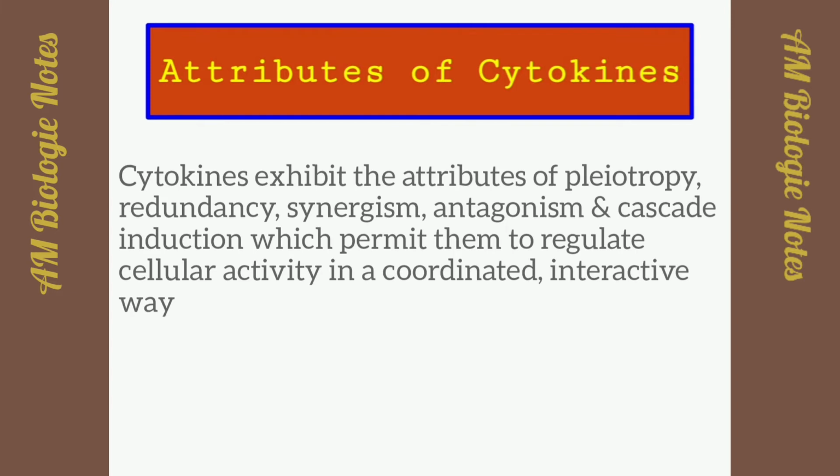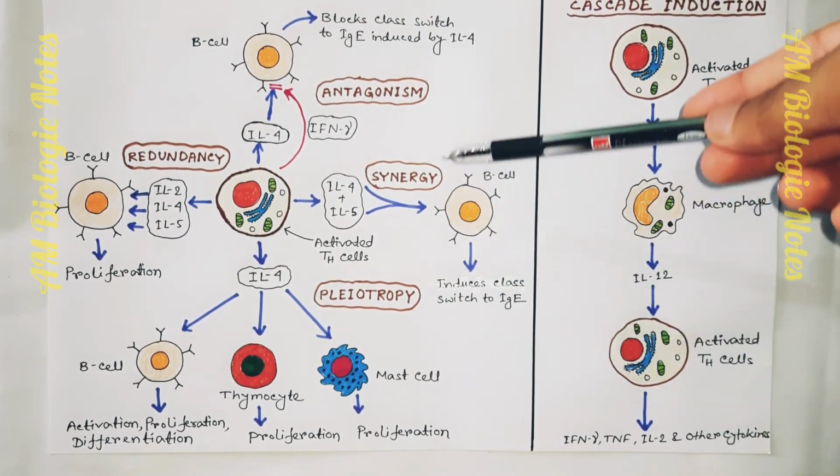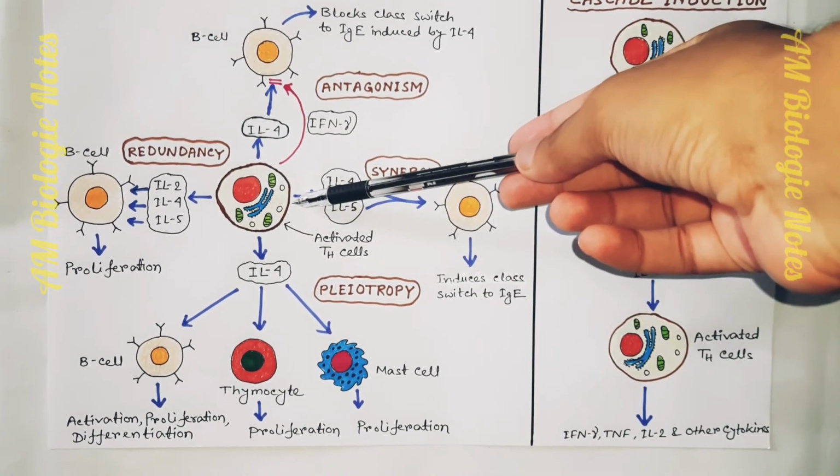Cytokines exhibit the attributes of pleiotropy, redundancy, synergy, antagonism, and cascade induction, which permit them to regulate cellular activity in a coordinated, interactive way. Now, I will show all the attributes with diagram. To understand different attributes of cytokines, I have taken activated helper T cells.